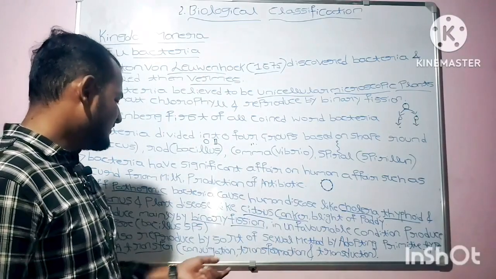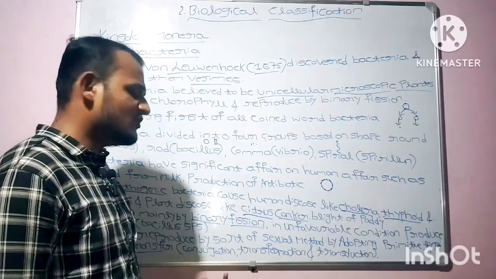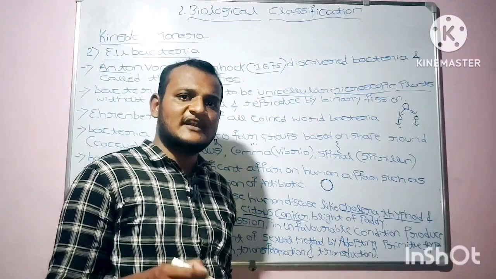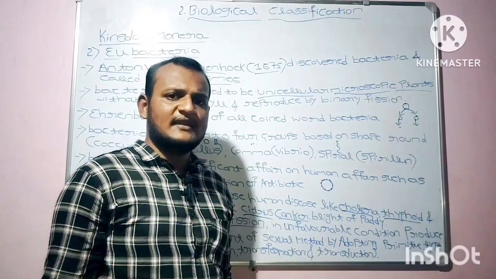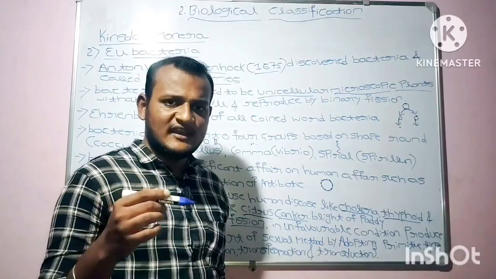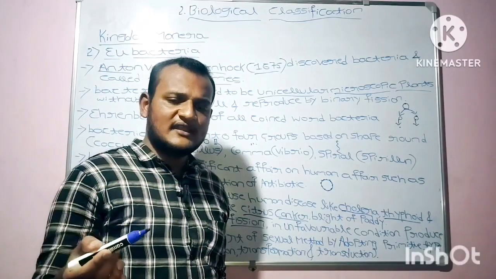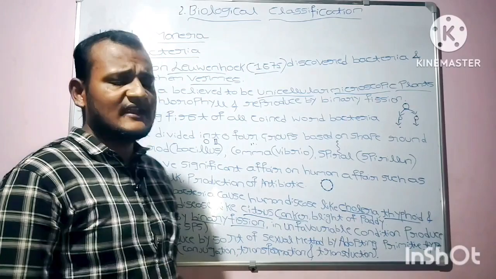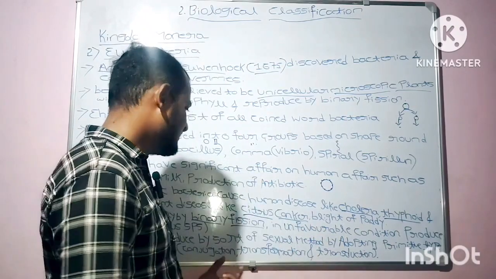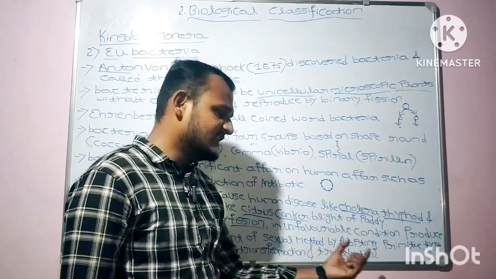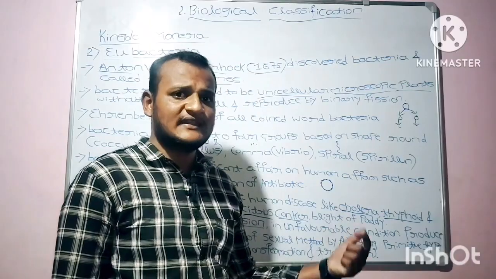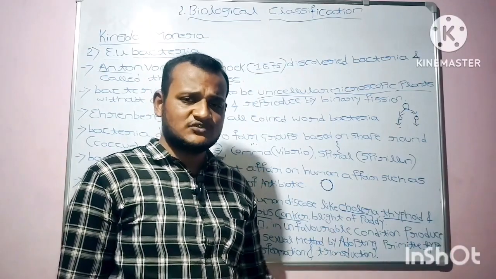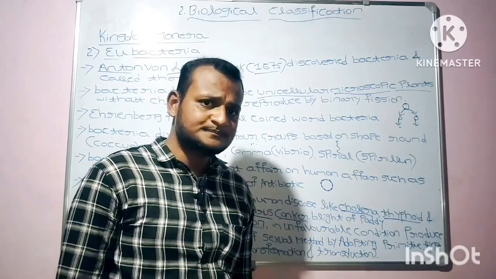The steps involved in sexual reproduction begin with conjugation. Conjugation is the transfer of genetic material, which may be RNA or DNA, from one bacteria to another. The steps involved are conjugation, transformation, and transduction. These are the three very important steps for sexual reproduction in eubacteria.